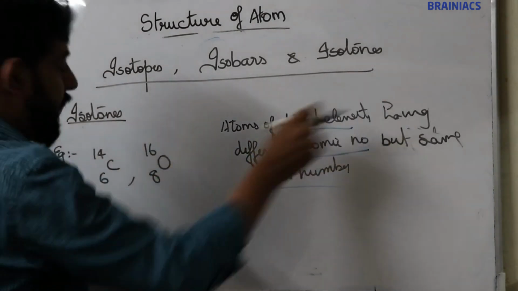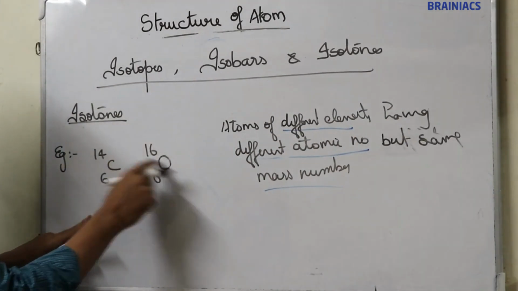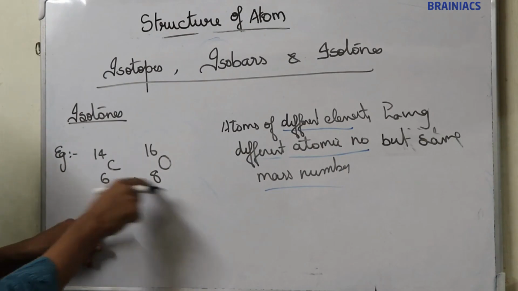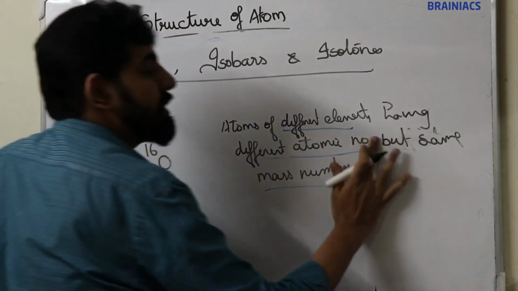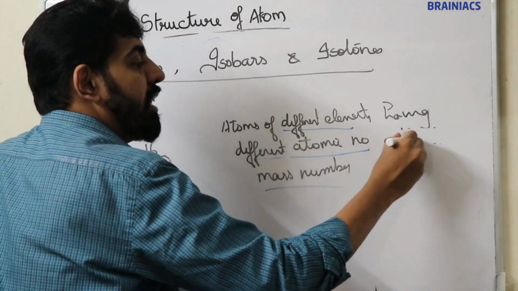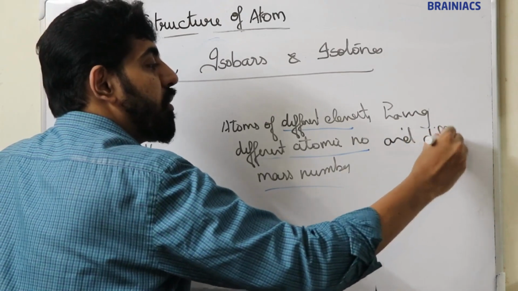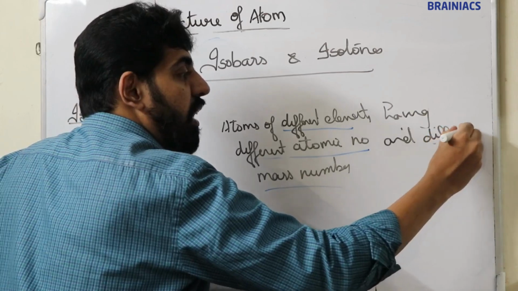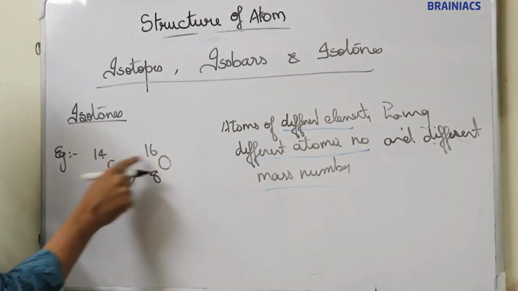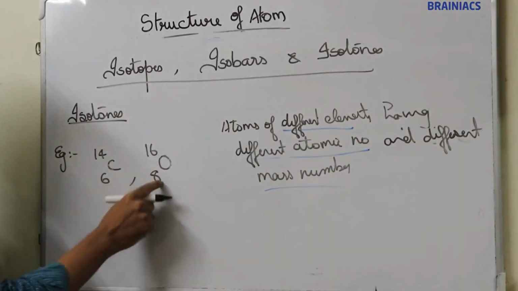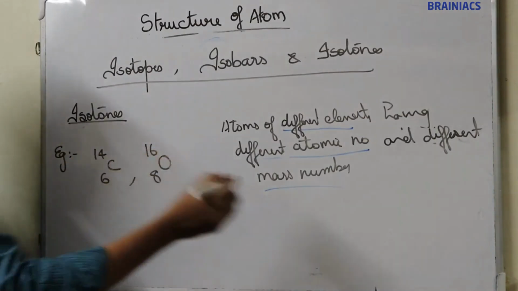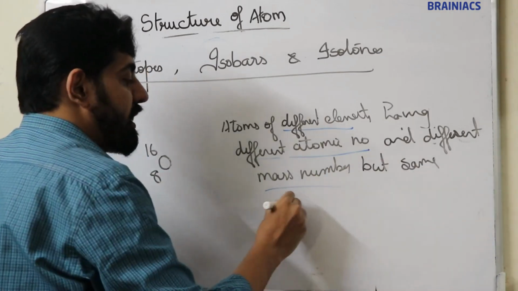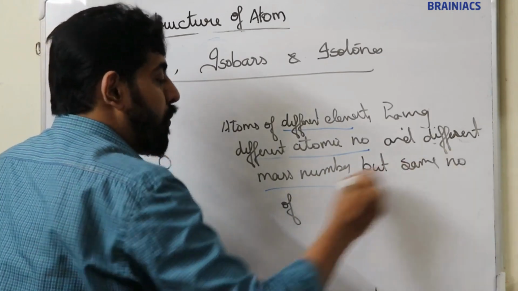Atoms of different elements, carbon and oxygen, having different atomic numbers and different mass numbers, but the same number of neutrons.